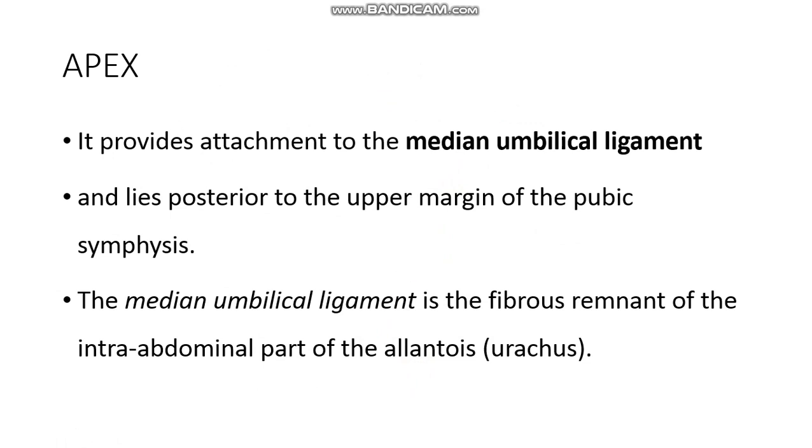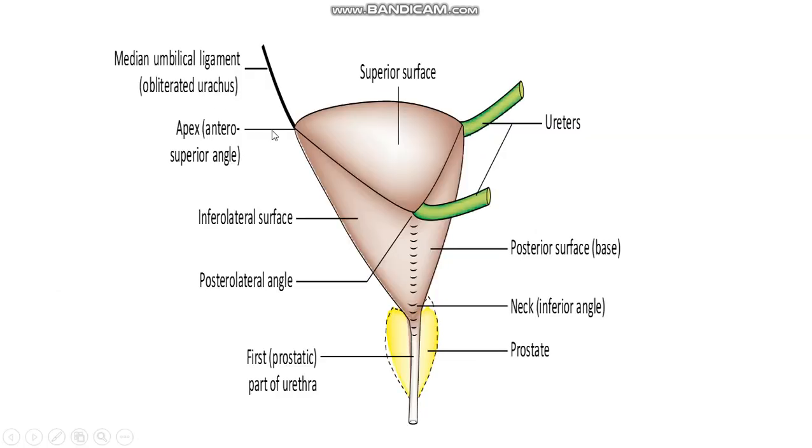First we can see the apex. The apex provides attachment to the median umbilical ligament. In this picture we can see the apex of the bladder, which is at the anterosuperior angle, and it provides attachment to one ligament known as the median umbilical ligament. So the median umbilical ligament gets attached to this apex.